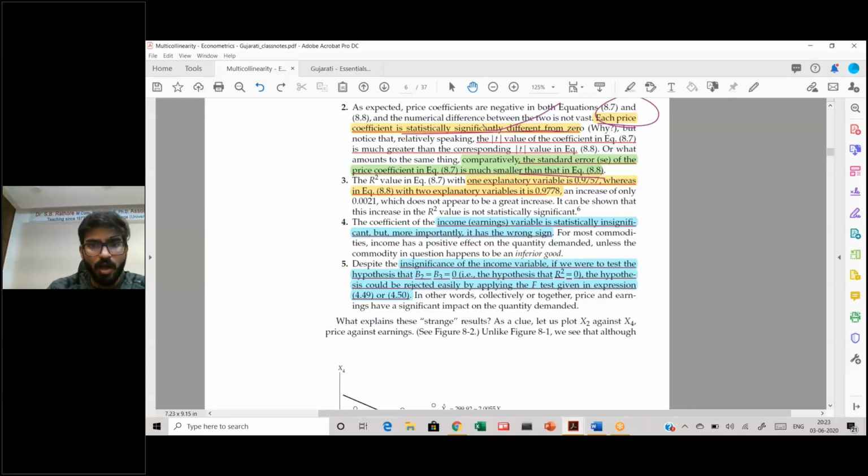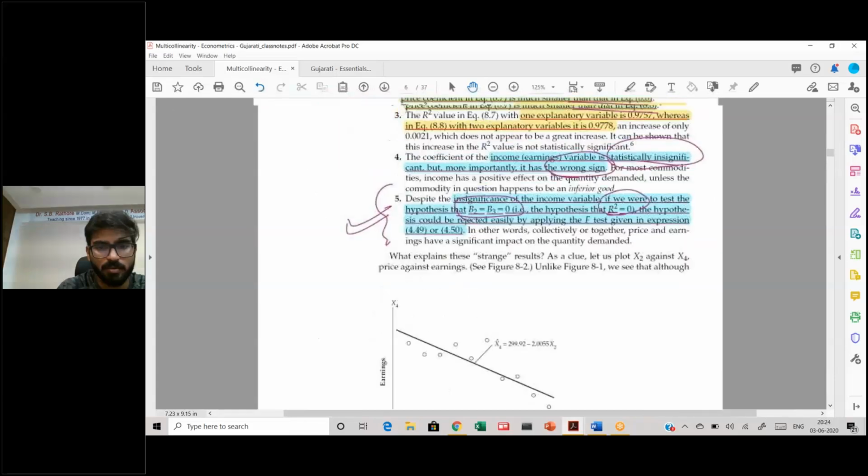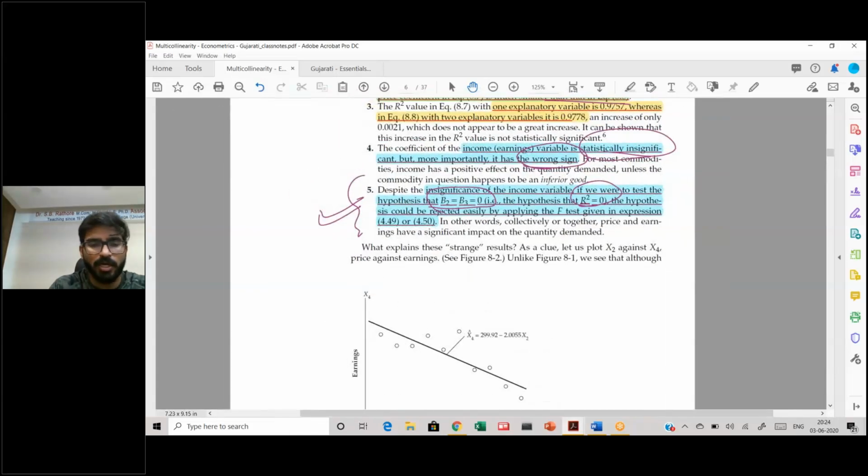Then again, the other thing is that the income variable, as I told you, is insignificant and it has a wrong sign. And the third thing that I told you was the overall level of significance, the overall hypothesis that B2 is equal to B3 is equal to 0, that hypothesis that R square is equal to 0. Remember, there's another way to test this. I think it will come somewhere down. We'll come to that test, the overall level of significance test, as well.